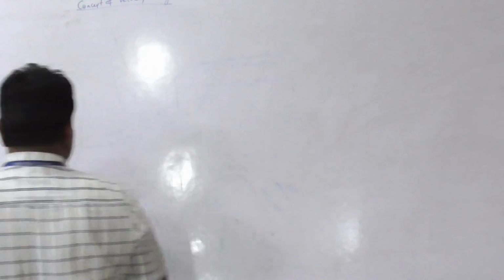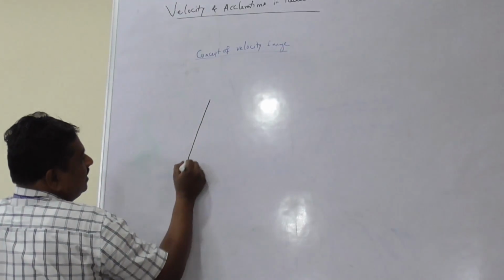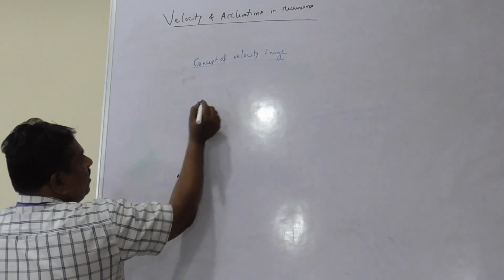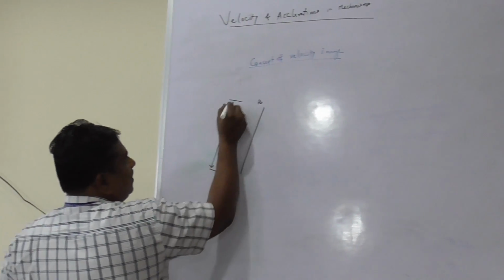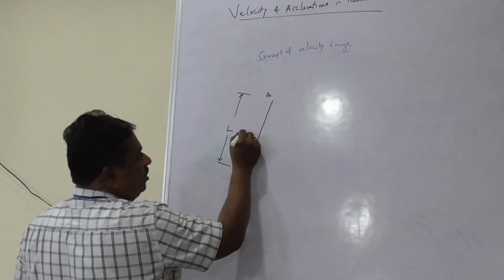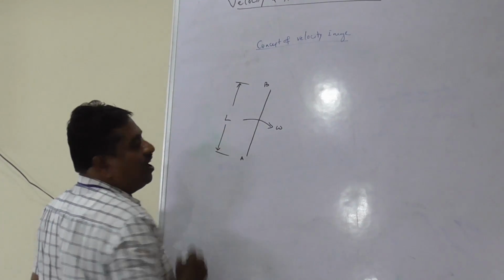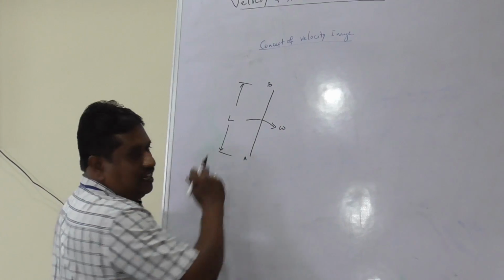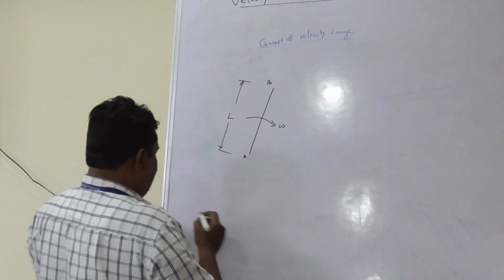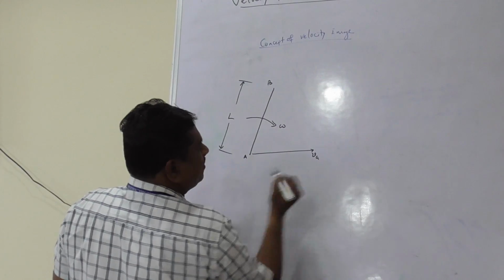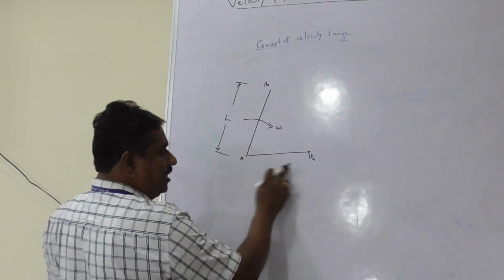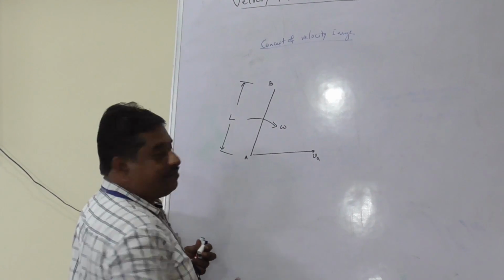Now, concept of velocity image. Let us consider link AB of length L subjected to an angular velocity omega in the direction shown in this figure. Let velocity of A be known in magnitude and direction.